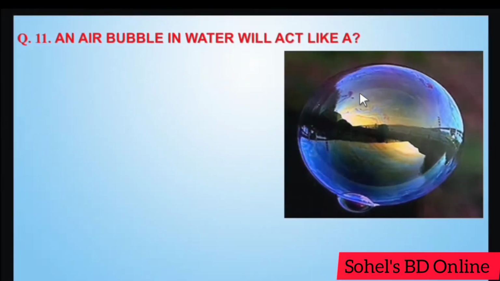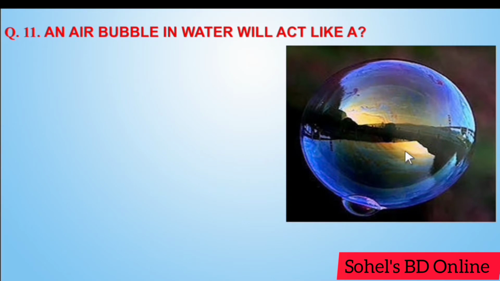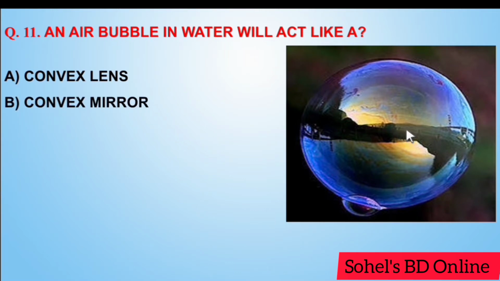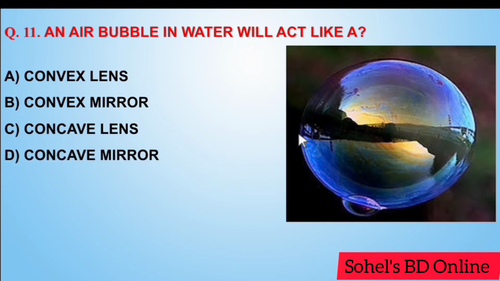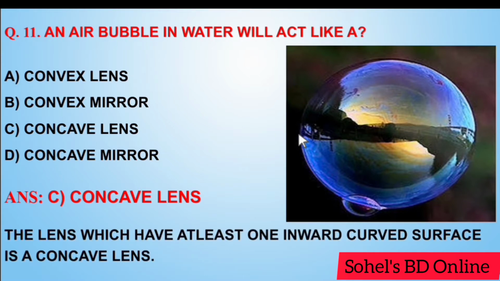Next, an air bubble in water will act like a convex lens, convex mirror, concave lens, concave mirror. Answer C. Concave lens. The lens which has at least one inward curved surface is a concave lens.